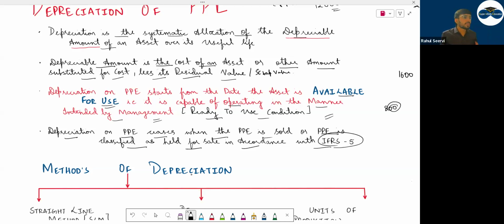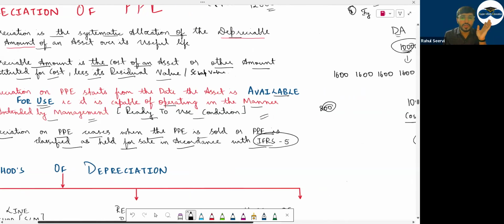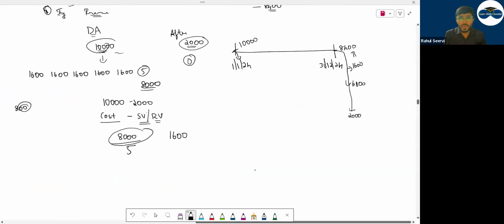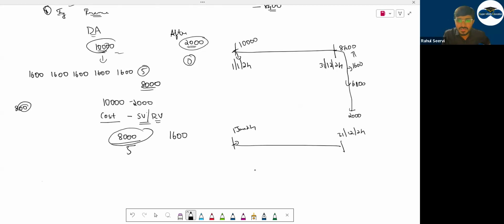Now, when coming to this topic, what is important is that you understand that dates are very important here. Your starting, your opening and closing dates are very important. Now I will give you an example. My year is starting from 1st Jan 2024. Year end is 31st December 2024. I purchased the asset on 1st August. The value of the asset is 10,000. Scrap value is 0. There is no scrap value.